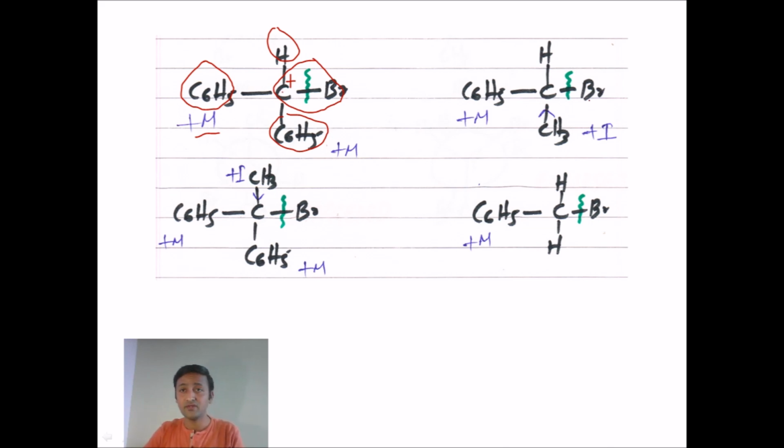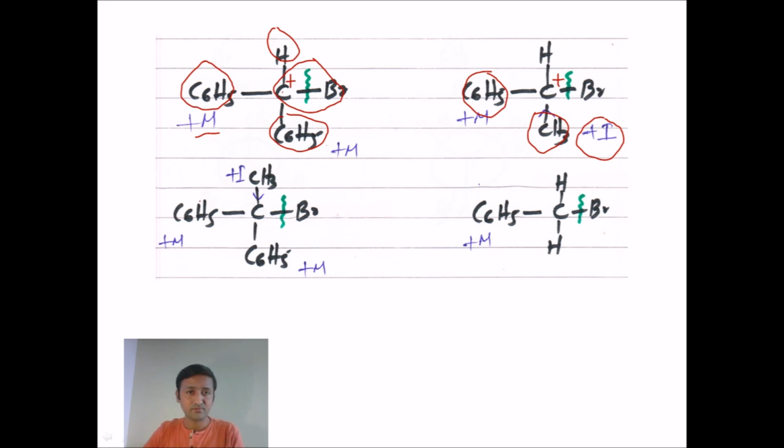In the second one, this carbon will have the positive charge after breaking the bond, right? In this case we have one phenyl and one methyl present. Phenyl, as I already said, shows a plus M or plus R effect, and methyl is an electron donating group, so we can take the electron displacement effect as plus I. If you compare these, plus M is predominant over the plus I effect.